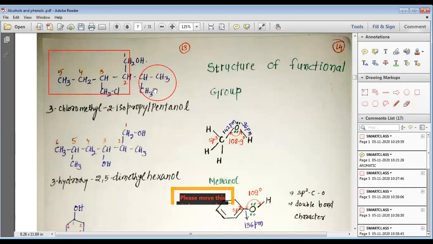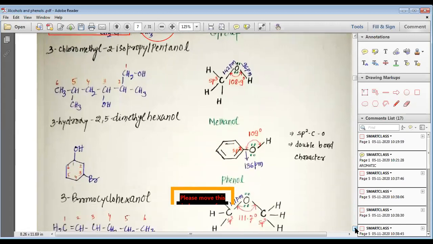So this isopropyl group is bonded to this 5 carbon chain, on the 2nd carbon. So it is 2-isopropyl pentanol, because the OH group is also present. And then on the 3rd carbon we also have a chloromethyl group, CH2Cl, and that is why we gave it the name 3-chloromethyl 2-isopropyl pentanol.